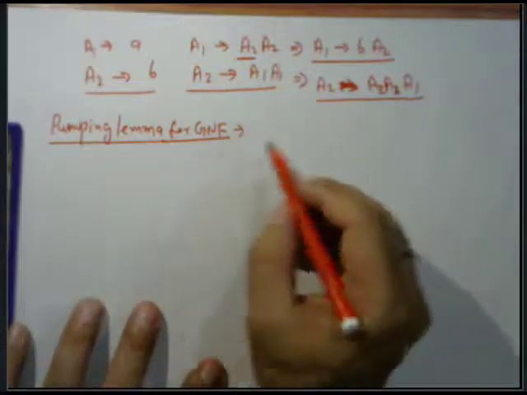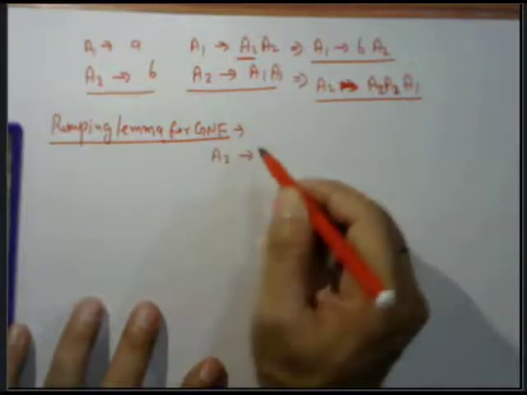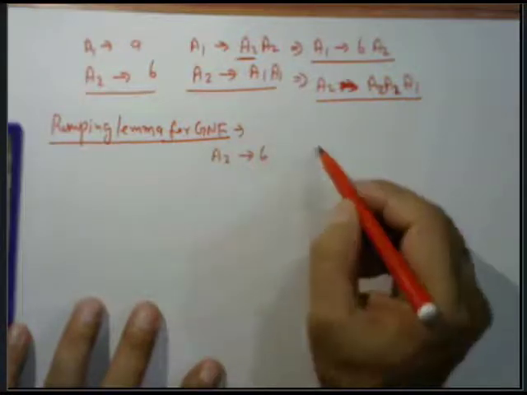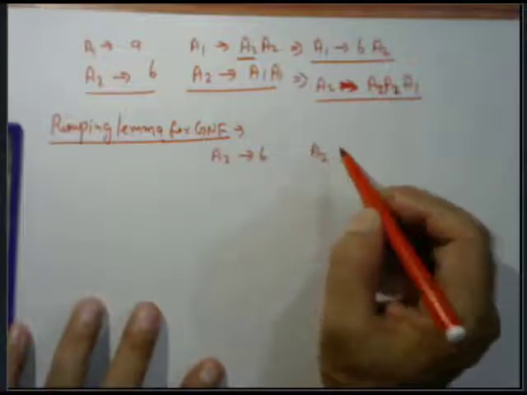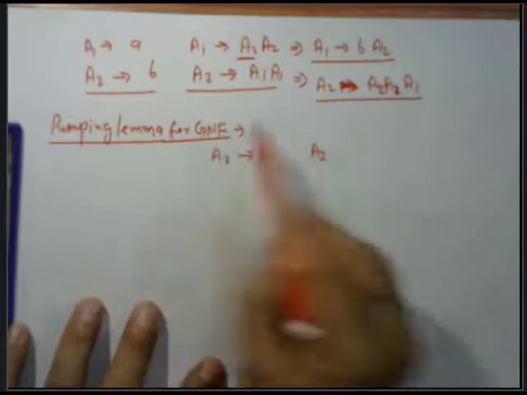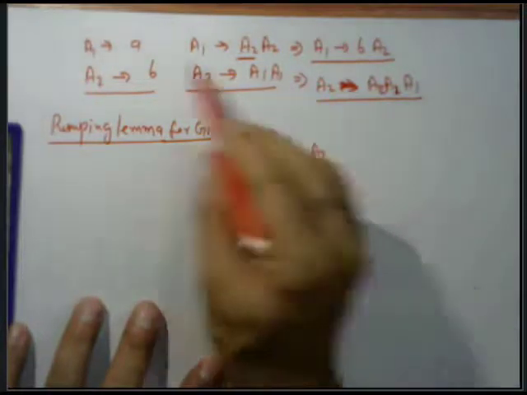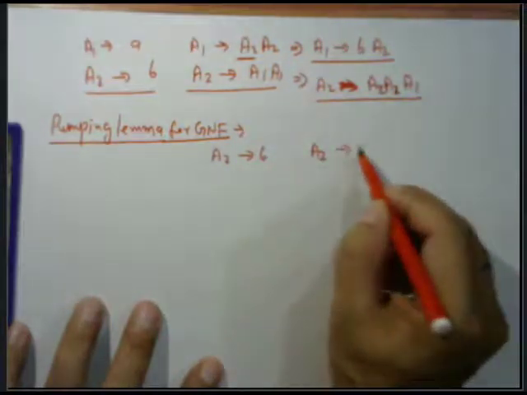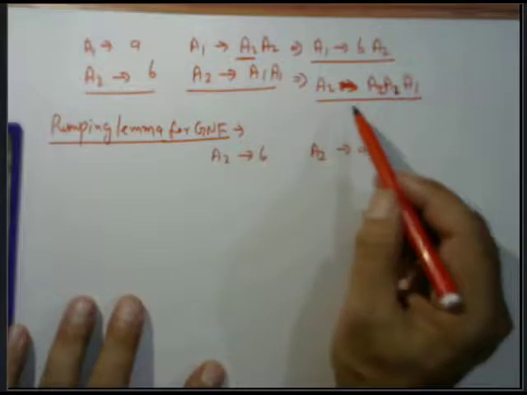Then if the production of A2 is A2 tends to B, and A2 tends to A1, write the value of this A1, and again we can write the value of this.